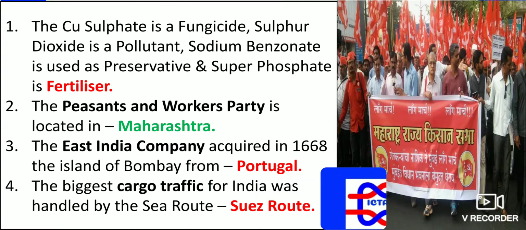You may be asked any questions. Here you have been given 4 options in one question. The Peasants and Workers Party is located in which state? That is located in Maharashtra. As you can see, the Maharashtra Raj Kisan Sabha, that is the Peasants and Workers Party, is located in Maharashtra.